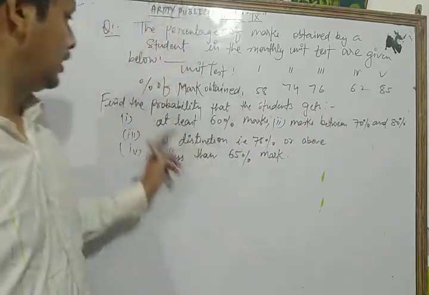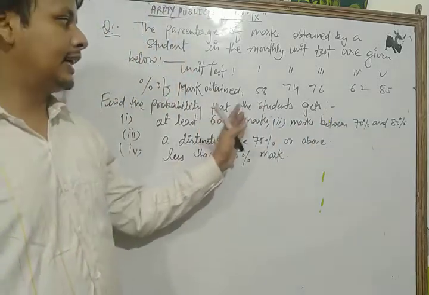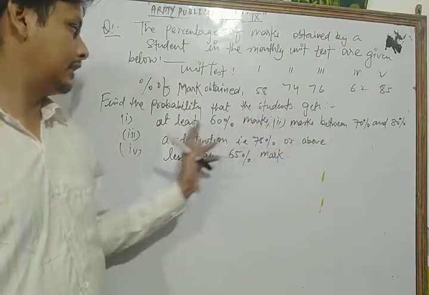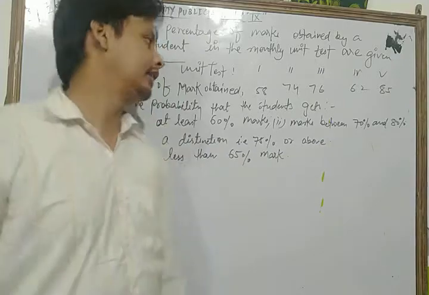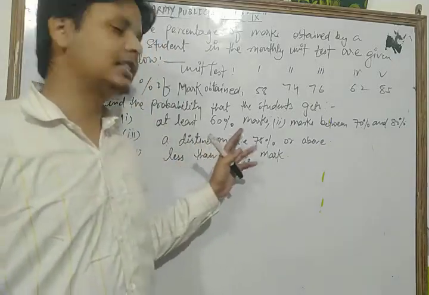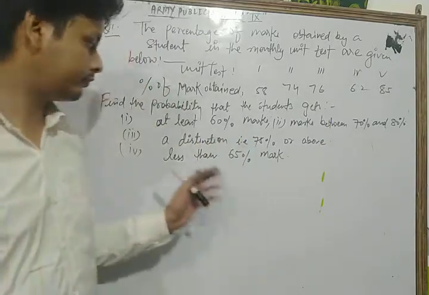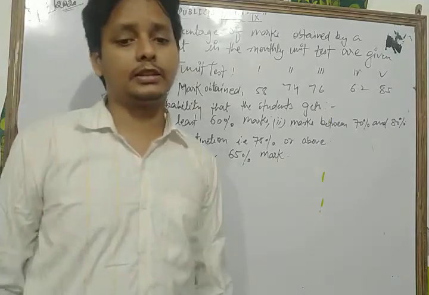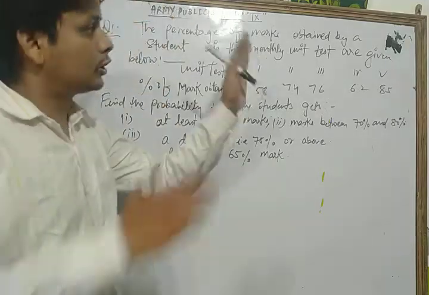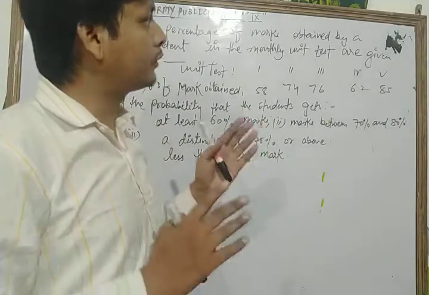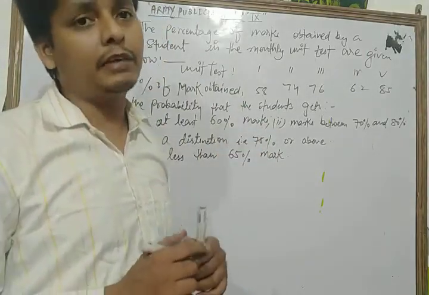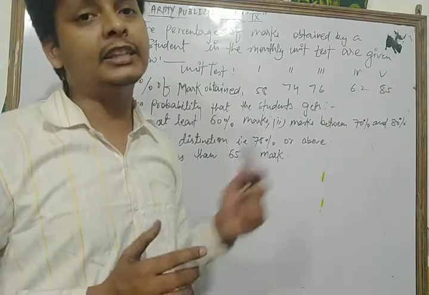Now we find the probability that the student gets at least 60% marks, between 70 to 80, a distinction that is 70% or above, and less than 65% marks. So dear student, here the total number of unit tests is what? 5. So the total number of unit tests held is 5. This is the total number of trials in that question.